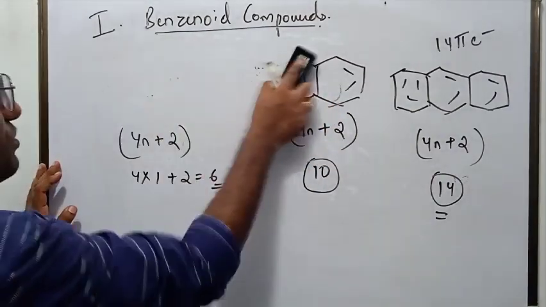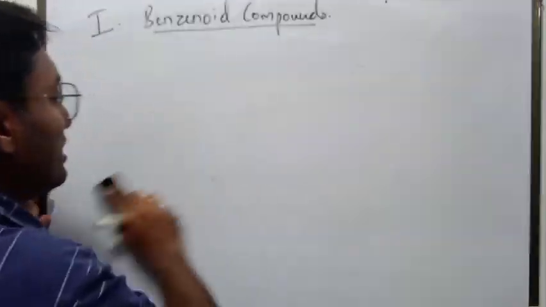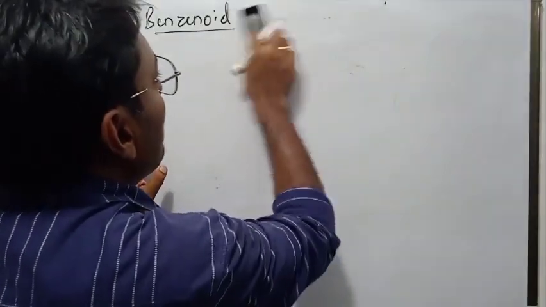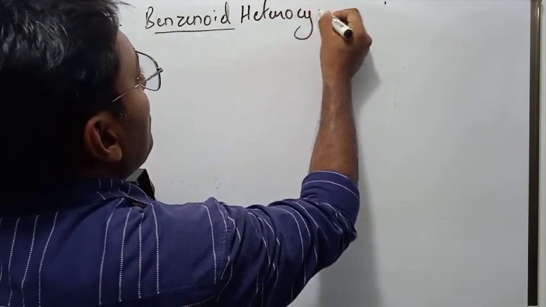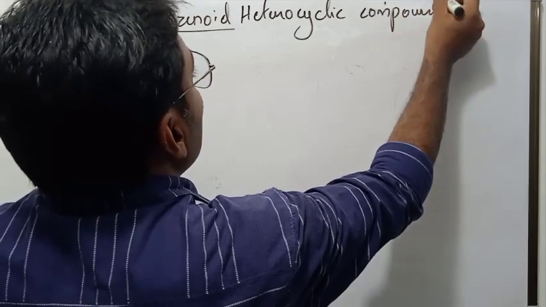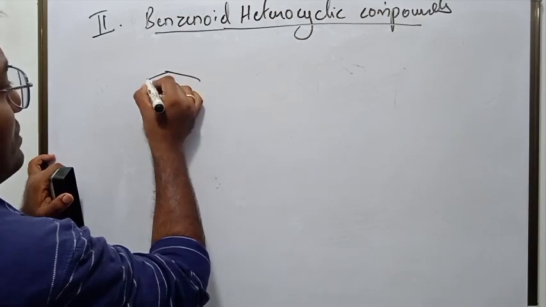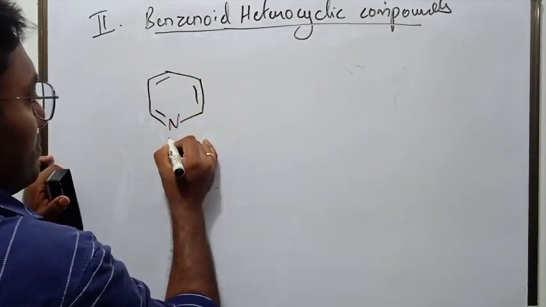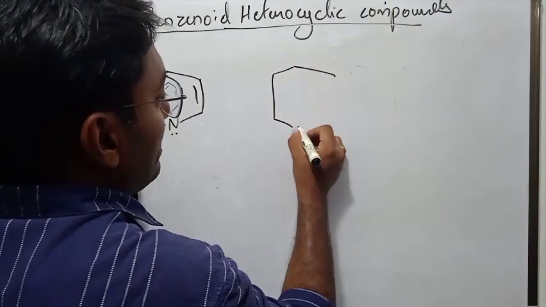Now let us go to benzenoid compounds having heterocyclic atoms, or benzenoid heterocyclic compounds. Benzenoid heterocyclic compounds, that would be class 2. Now see the case of pyridine. See the case of pyridazine.